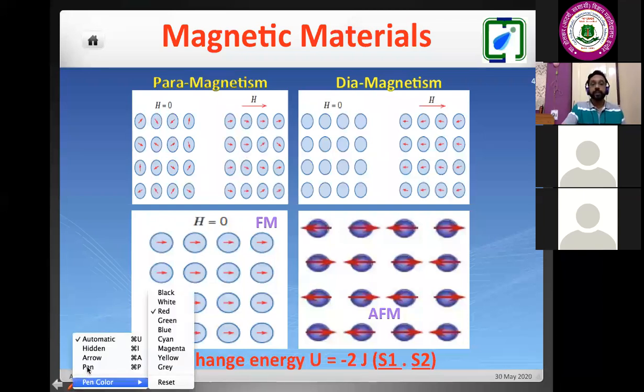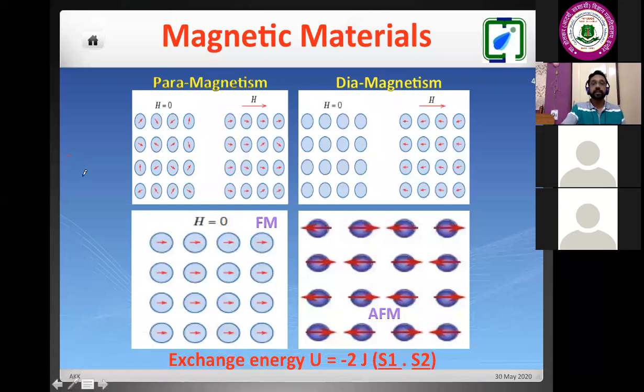So if I compare in terms of magnetic susceptibility, we know the susceptibility definition, chi is equal to M by H. So here for paramagnet, it should be positive, because it is in the direction of the magnetic field, and the order of magnitude is very small, 10 to the power minus 5, positive 10 to the power minus 5. This is positive.